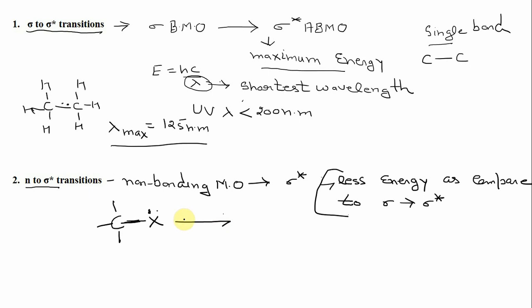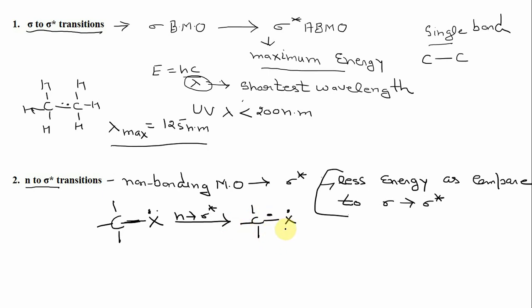So here N to sigma star transitions take place, and this non-bonding electron jumps to the sigma star anti-bonding orbital.